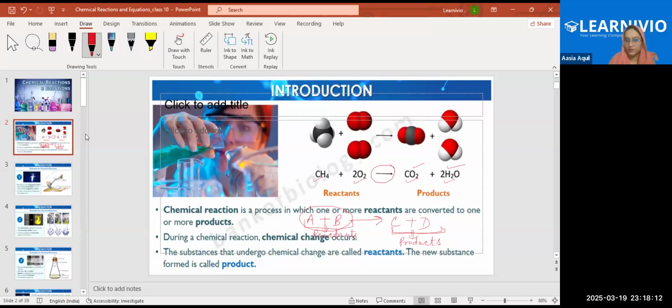Now see what happens in a chemical reaction. A new substance is formed, right? And the properties of the new substance are completely different from the original one. Like here, for example, methane and oxygen react to form carbon dioxide and water, right? So the properties of methane and oxygen are totally different from carbon dioxide and water. Got it? Clear? Okay.